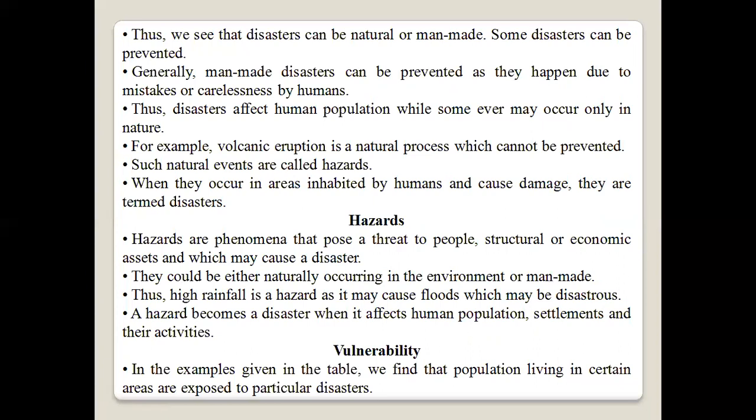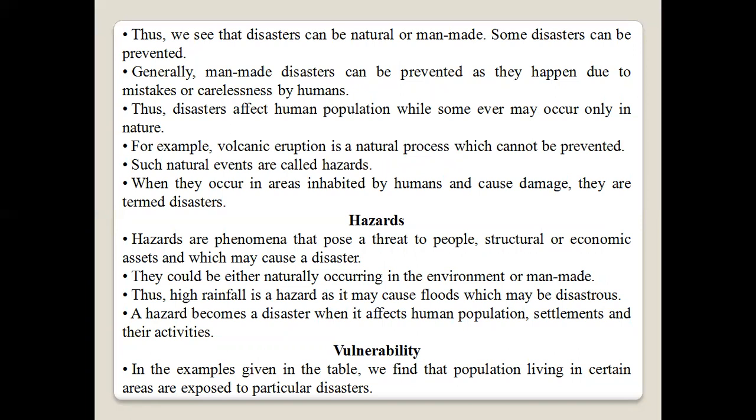These disasters affect the human population, while some events occur only in nature. For example, volcanic eruption is a natural process which cannot be prevented. Such natural events are called hazards when they occur in areas inhabited by humans and cause damage. Then they are termed disasters. Next, let us see the hazards.